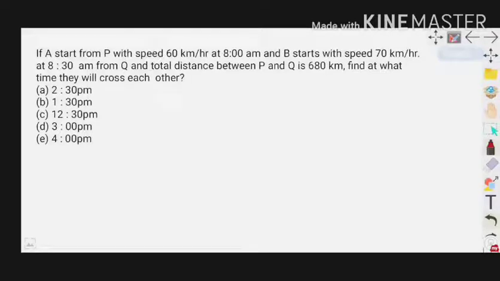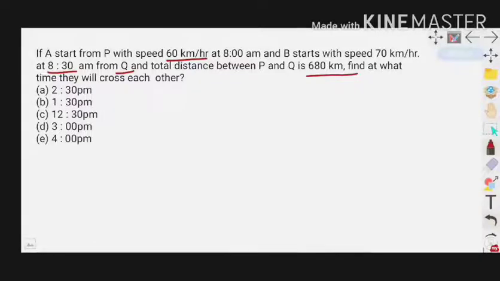Next question. If A starts from point P with a speed of 60 km per hour at 8 am and B starts with a speed of 70 km per hour at 8:30 am from point Q, and the total distance between P and Q is 680 km, find at what time they will cross each other.